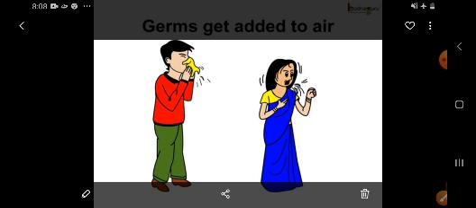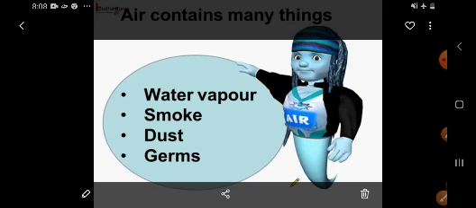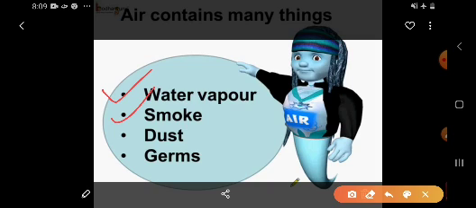So these also form part of air. Air contains many things other than colorless gases: water vapor, smoke, dust, germs. The 1% of air other than nitrogen and oxygen includes these things also.